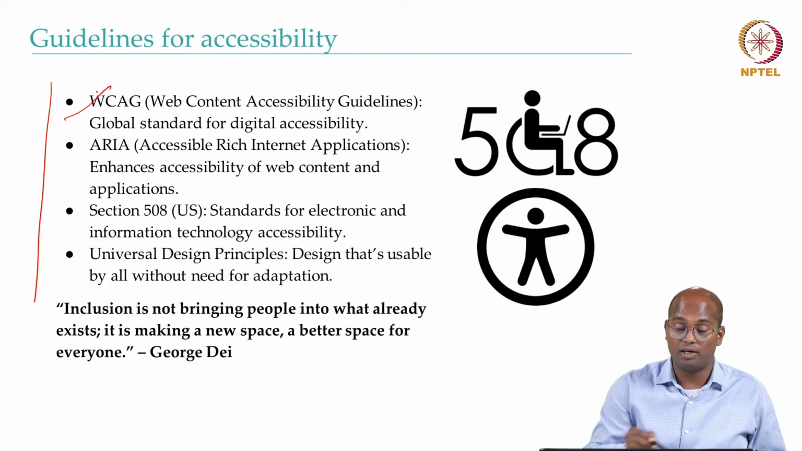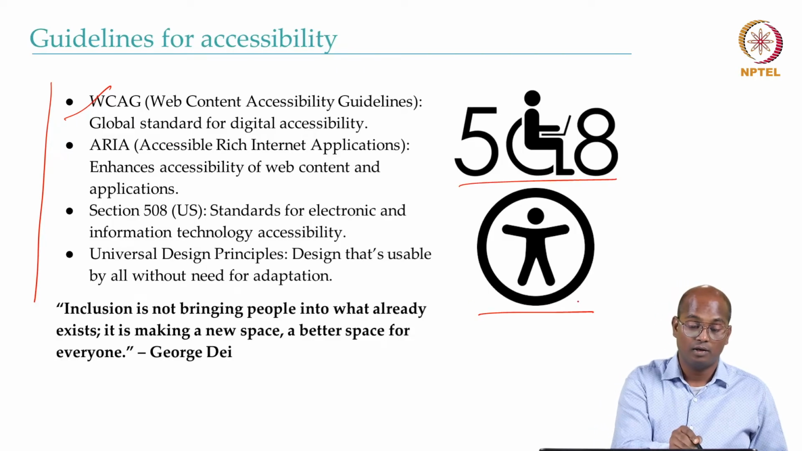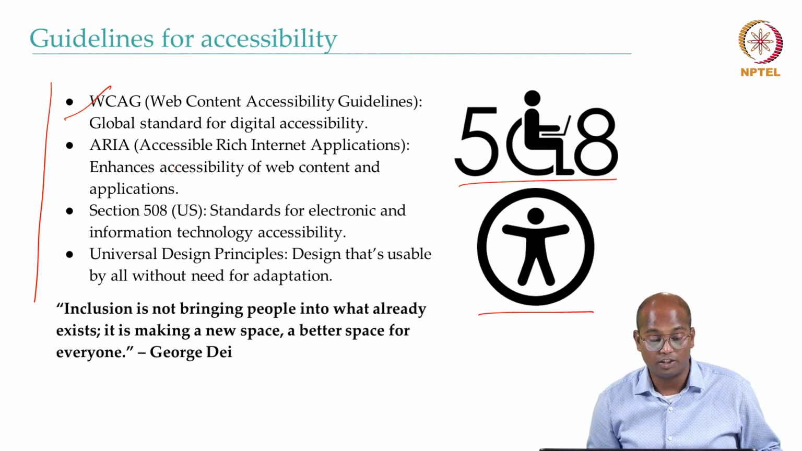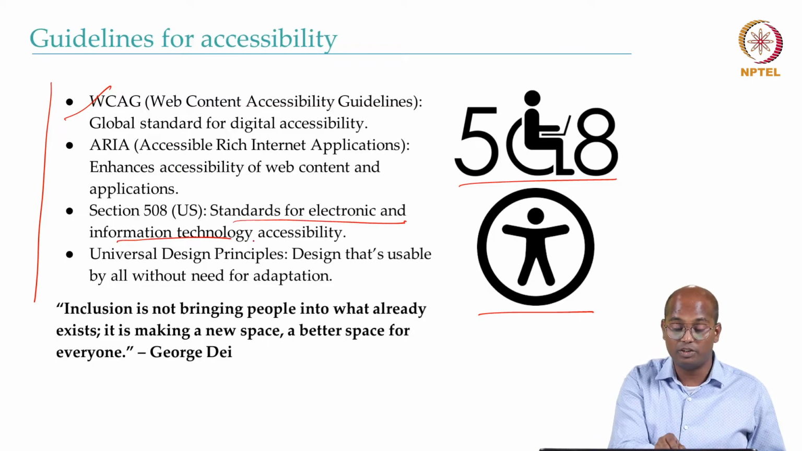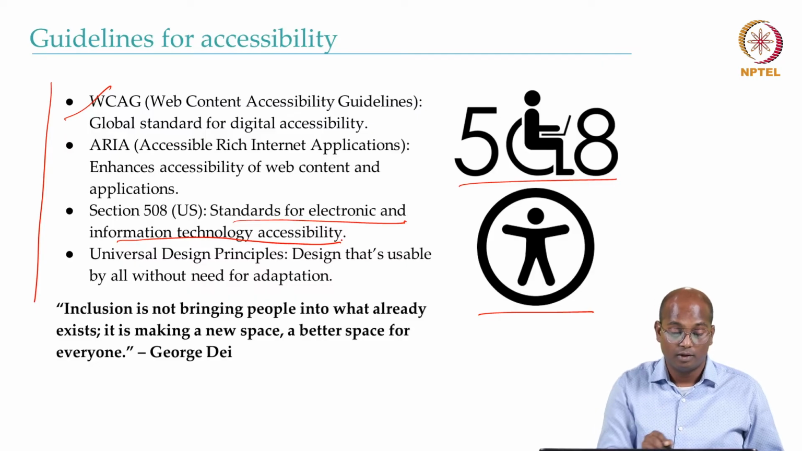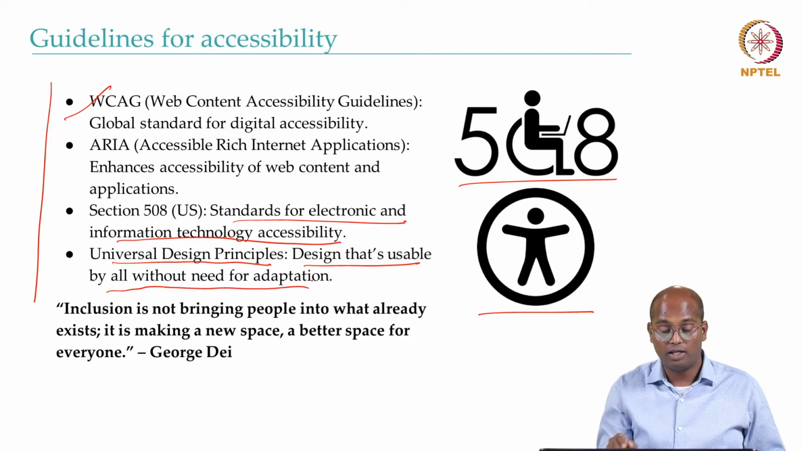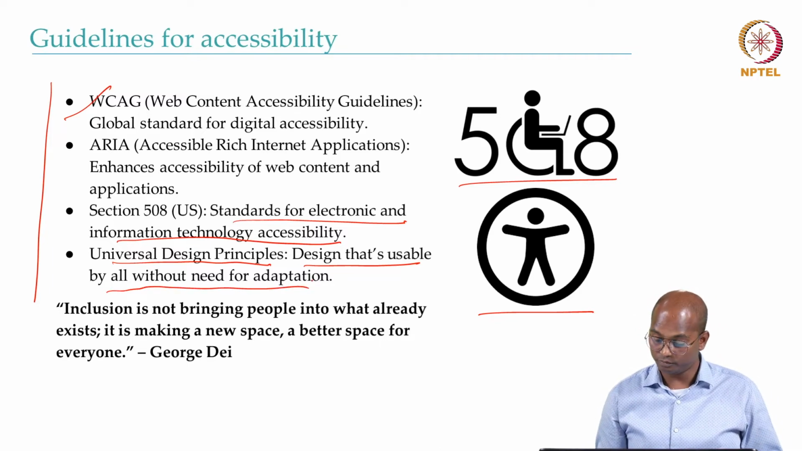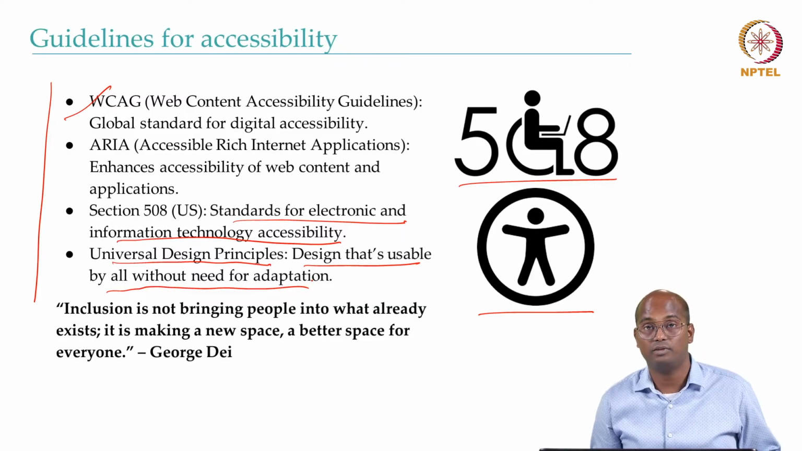So WCAG, Web Content Accessibility Guidelines, is a global standard for digital accessibility. ARIA, Accessible Rich Internet Applications, enhances accessibility of web content and applications. Section 508 in the US is a standard for electronic and information technology accessibility. And universal design principles: design that is usable by all without need for adaptation. So we have to follow these guidelines in our solutions to make them more accessible.